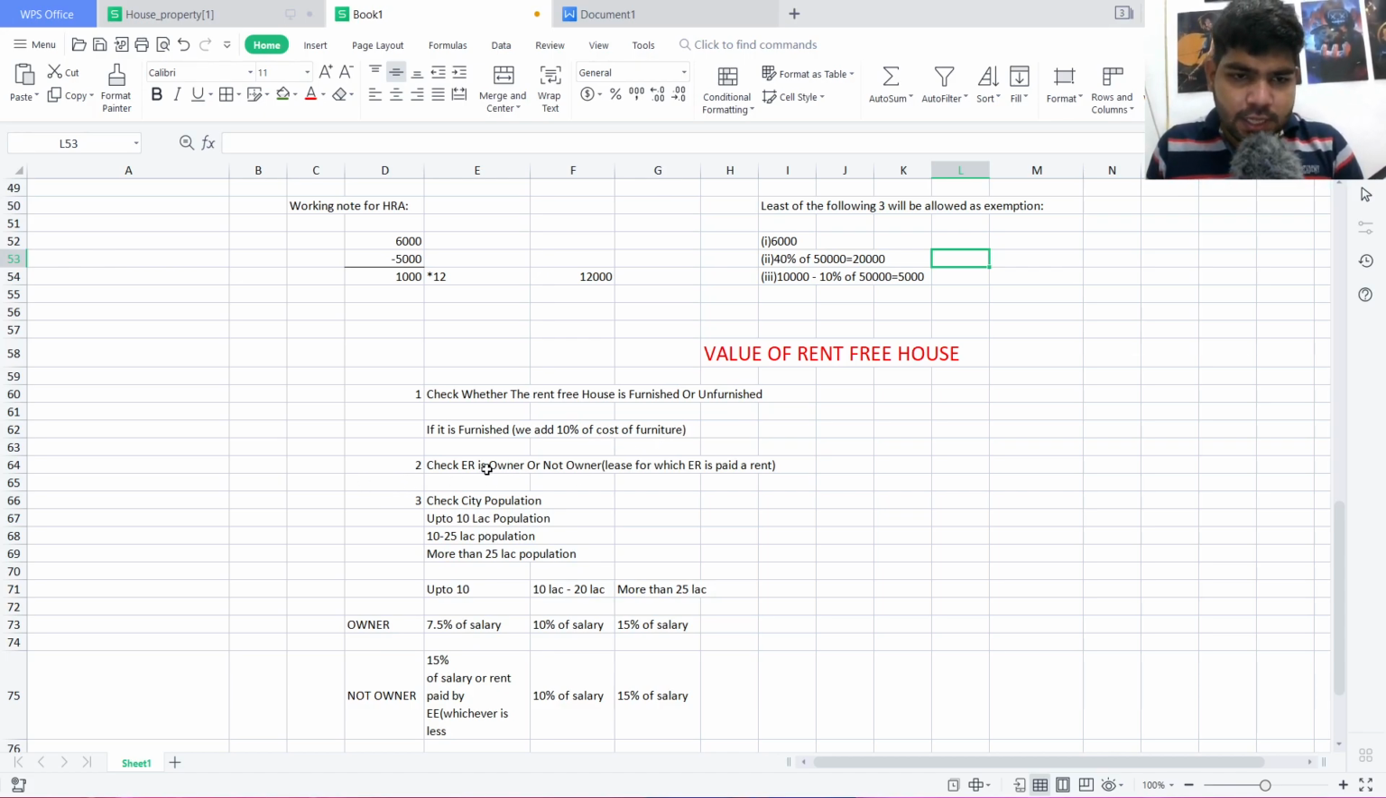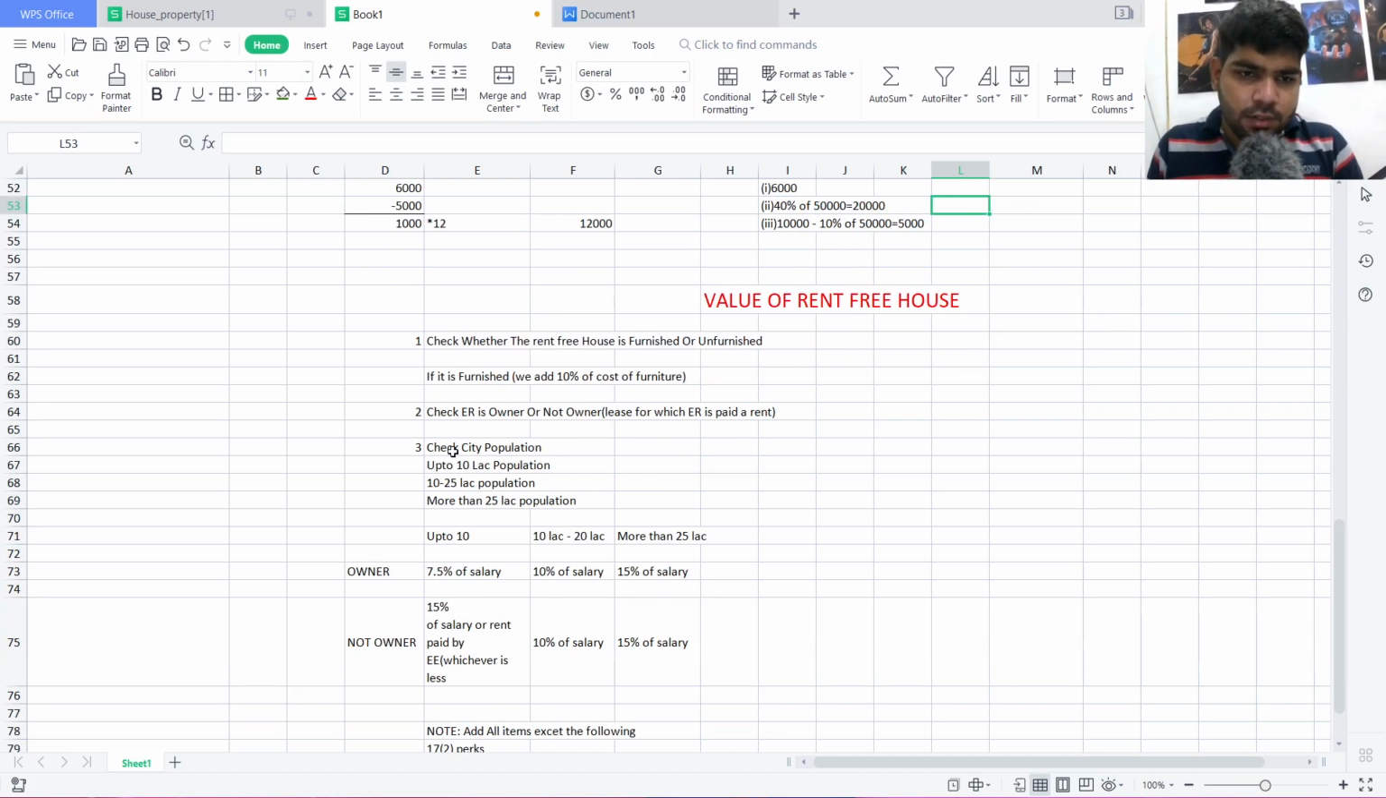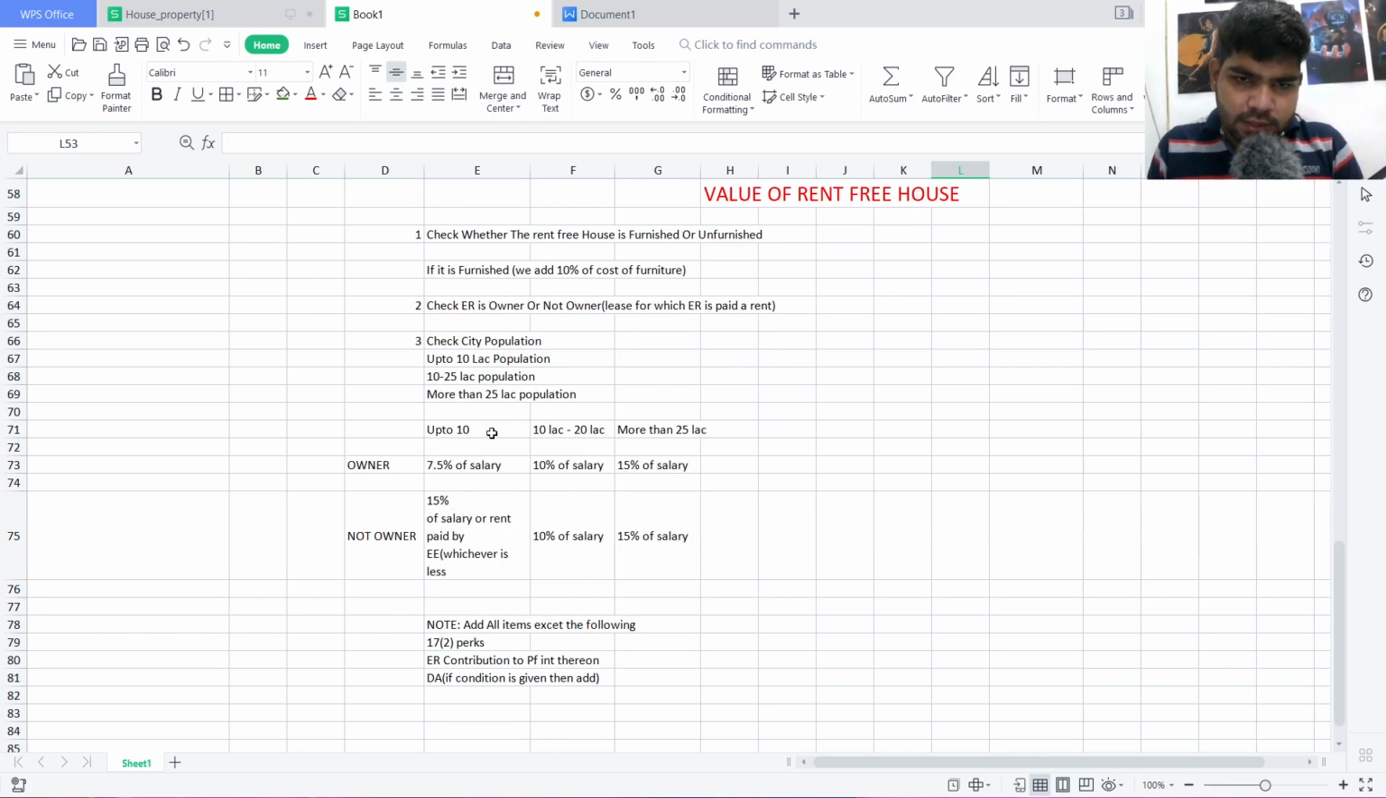Secondly, we check whether the employer is the owner or not the owner, or whether it is a lease for which the employer pays rent. If there is nothing written in the question, we always assume it is not owner. And thirdly, we check the city population. There are three criteria: up to 10 lakh population, 10 to 25 lakh population, and more than 25 lakh population. If nothing is written in the question, we always assume the population is more than 25 lakh.